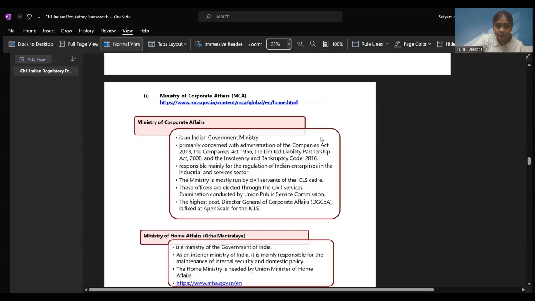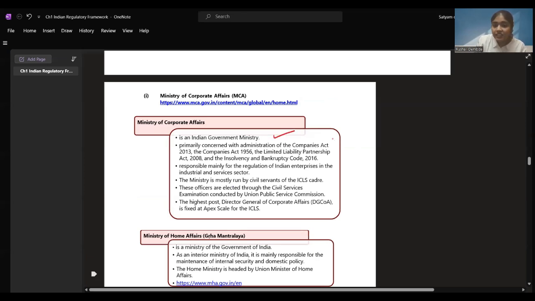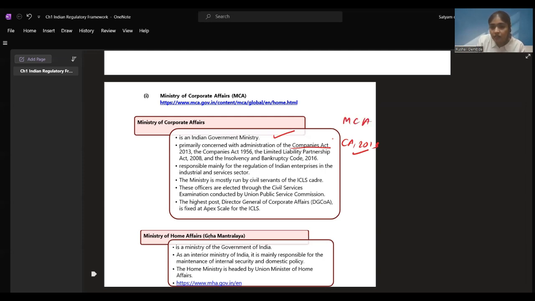Now, Ministry of Corporate Affairs is an Indian government ministry primarily concerned with administration of the Companies Act. As I told you, Companies Act 2013 we are going to learn. It is governed by MCA. MCA is the governing body. And the LLP Act, which we are also going to learn in our CA Foundation course. And there is one more, Insolvency and Bankruptcy Code 2016. This is also taken under MCA. This you are going to learn in your CA Final, right?